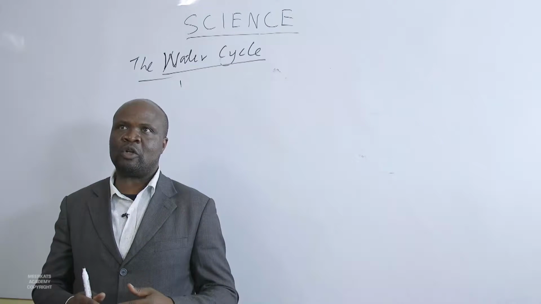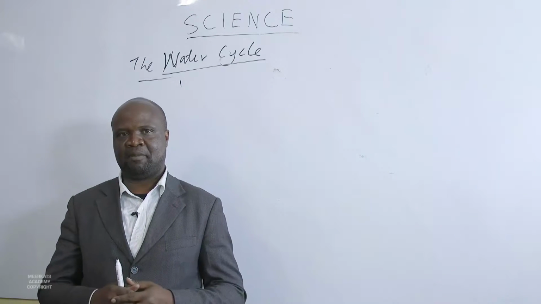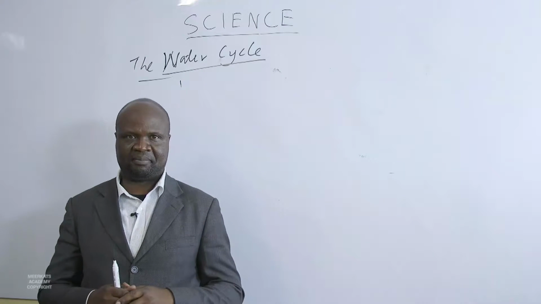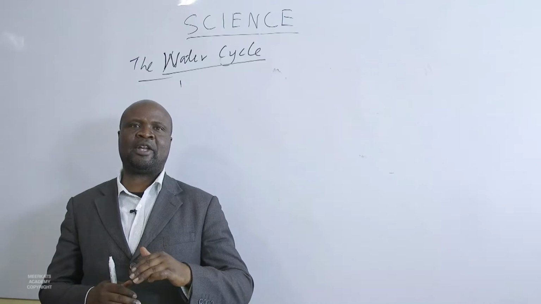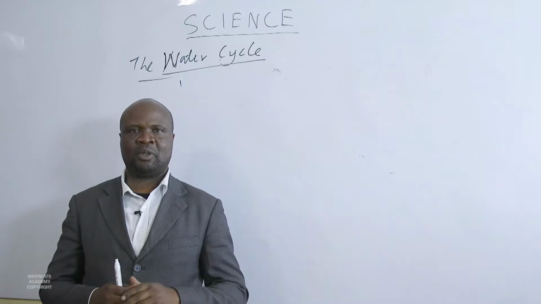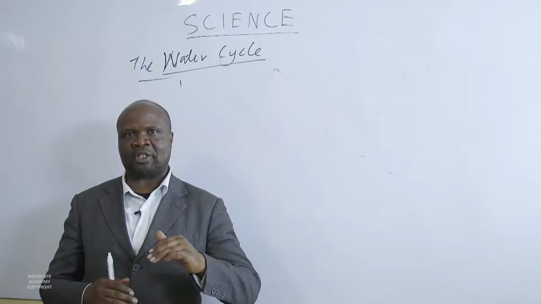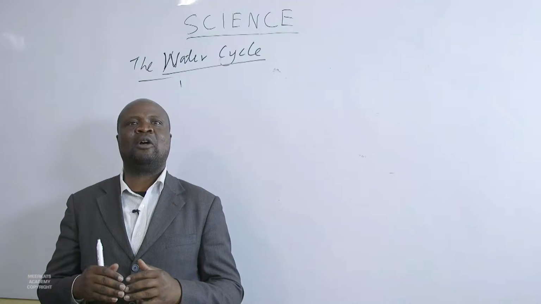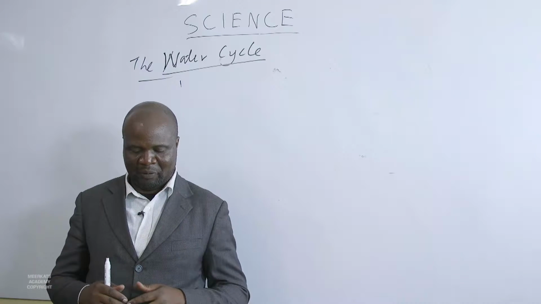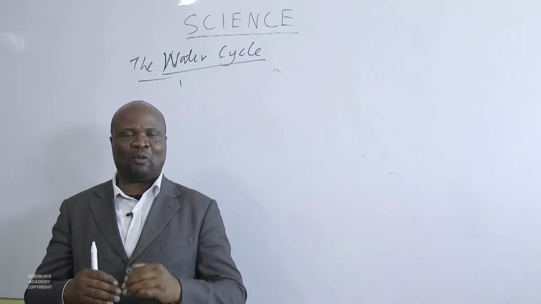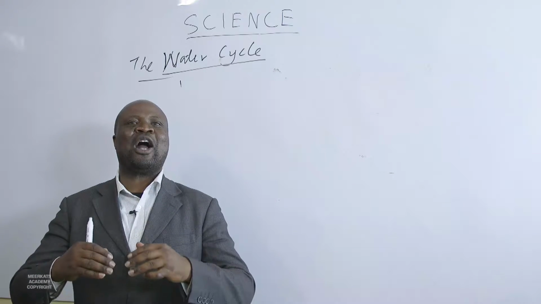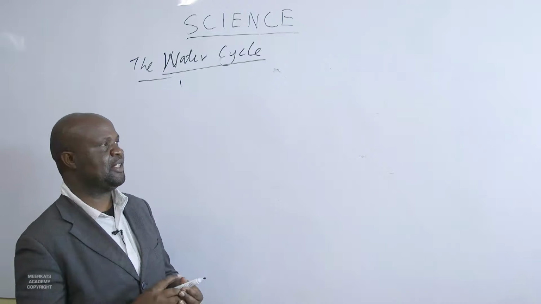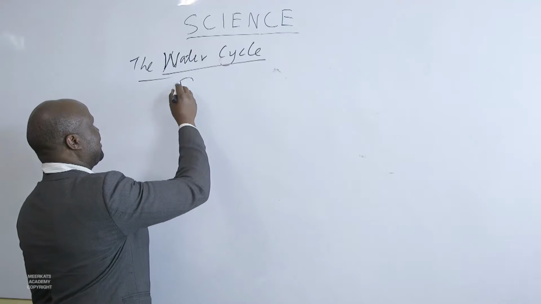Normally, the higher you go, the cooler it becomes. So it reaches a particular height where the air is very cold. Therefore, this water vapor condenses. When the air can no longer hold any water vapor, we say the air is saturated.